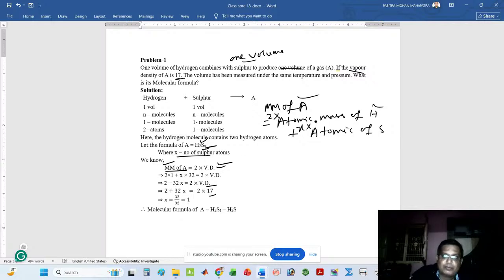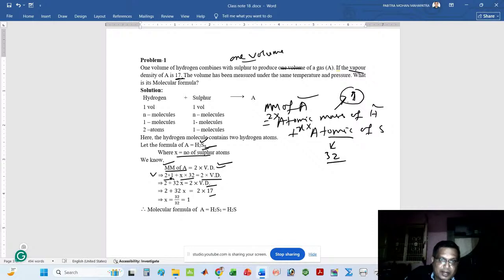So now I will put the atomic mass of hydrogen. Atomic mass of hydrogen is 1. Atomic mass of sulfur is 32. We do not know the number of sulfur atoms, but we know the atomic mass of sulfur is 32. So in the second step I can write 2 into 1 plus x into 32 is equal to 2 into vapor density.